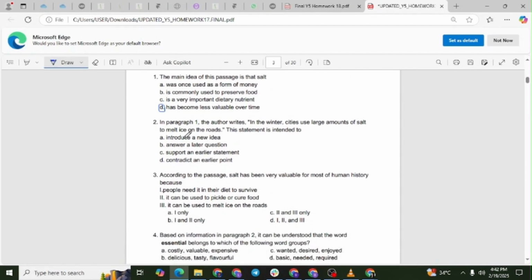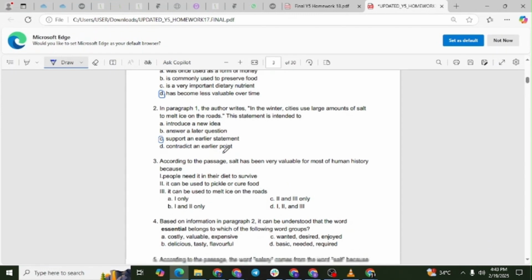Core writes, in the winter, cities use large amounts of salt to melt ice on the roads. This is option number 2. In paragraph 1, the author's statement is intended to: Option A, introduce a new idea. Option B, answer a later question. Option C, support an earlier statement. Option D, contradict an earlier point. The correct answer is letter C. Explanation. The passage initially states that salt is very cheap and frequently used. Mentioning its use to melt ice on roads supports the earlier statement by providing another example of salt's widespread, everyday